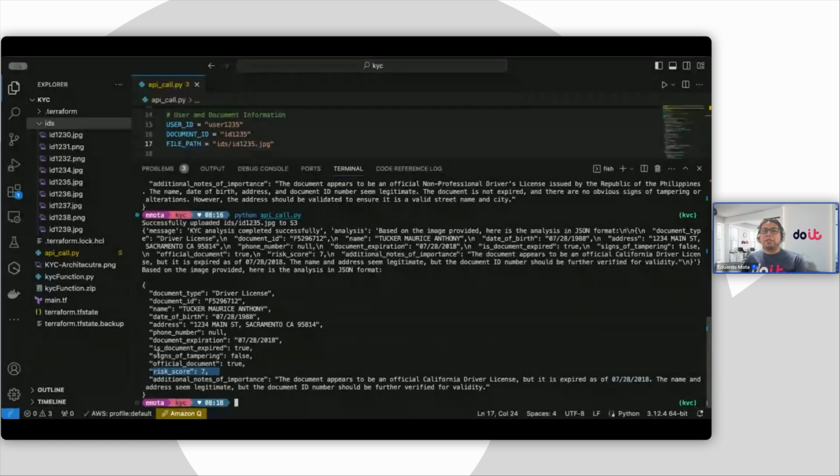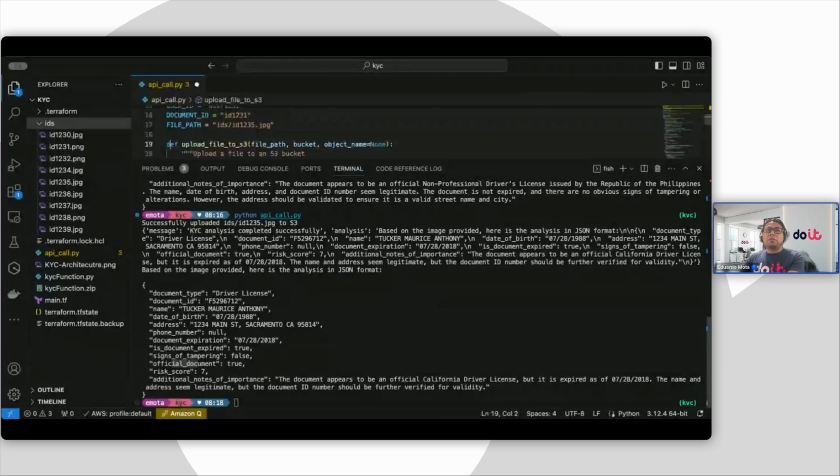So we can see here, is the document expired? True. Does it have signs of tampering? No. Is it an official document? Yes. Some of these documents may not appear to be false in the nominal period, but because of expiry, I have instructed the model to say, you know what, if it's expired, bump the risk level, because we really don't want to deal with these types of documents.